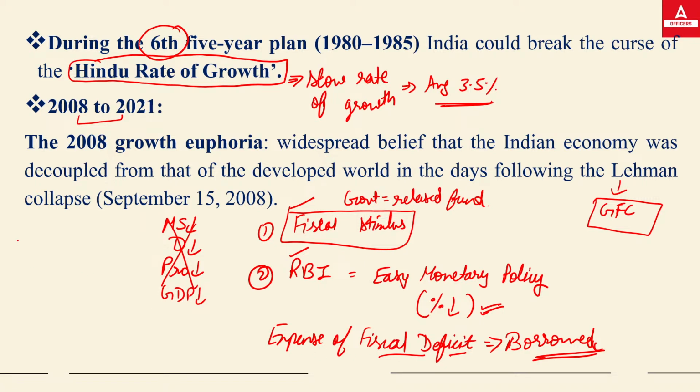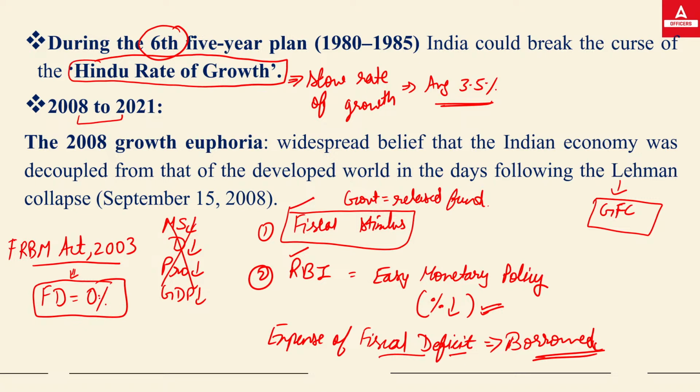And after seeing that, the FRBM Act became active again. What is the FRBM Act? Fiscal Responsibility and Budget Management Act. This act was introduced in 2003 and became effective in 2004. It focuses on reducing the fiscal deficit, or making it zero. Whatever targets the FRBM set have not all been achieved till now, but it is still working in the direction of reducing or eliminating the fiscal deficit from the country.